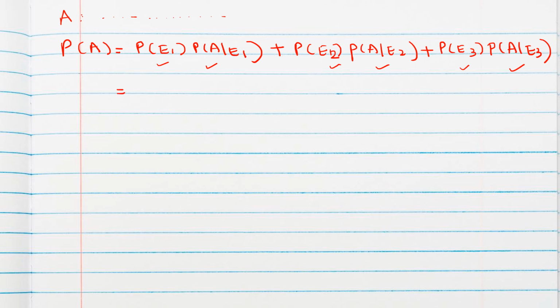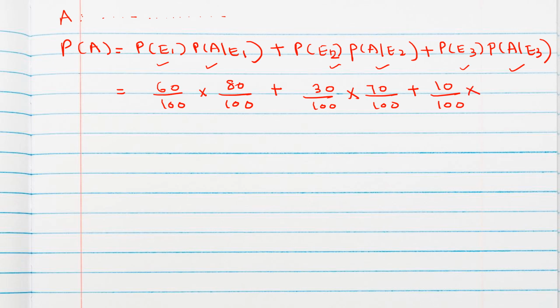Now P of E1 we have already found out as 60 by 100, 60%. A by E1 is 80%, plus E2 is 30% of the students and A by E2 is 70%. Then this will be 10 by 100 into 30 by 100. So if we simplify, we will get 48.